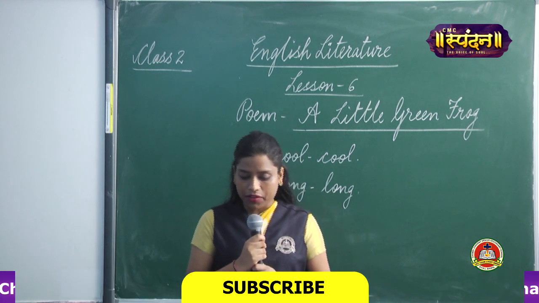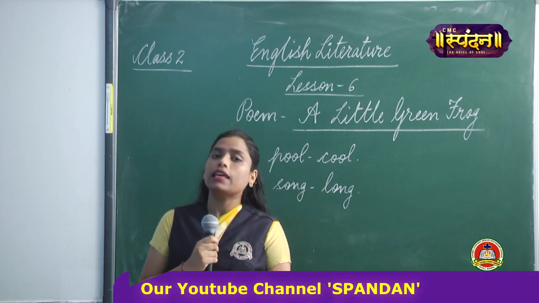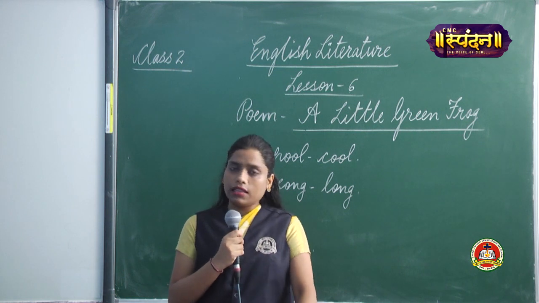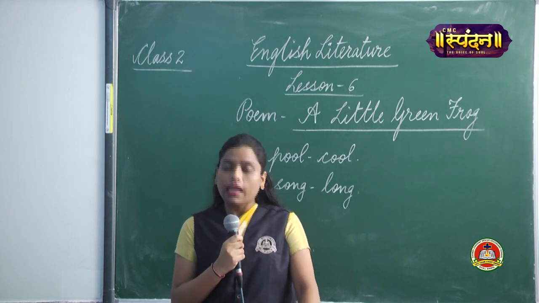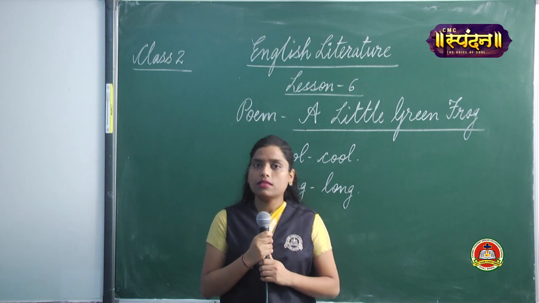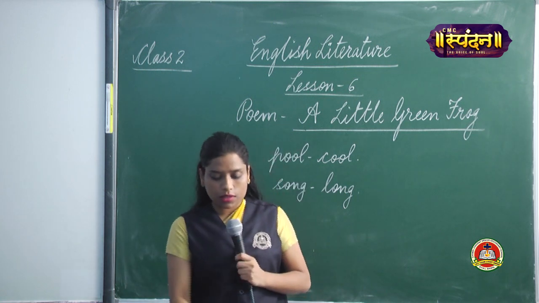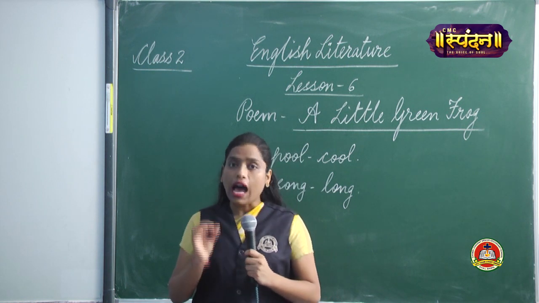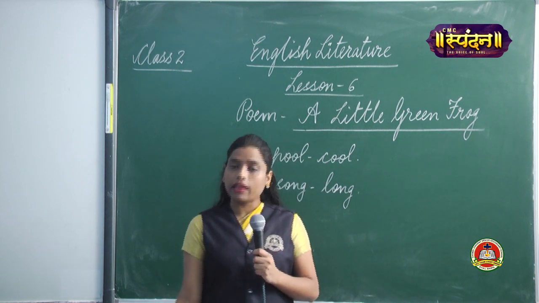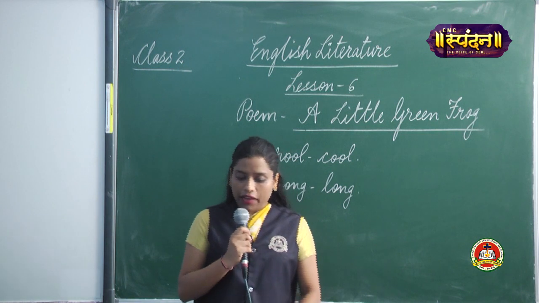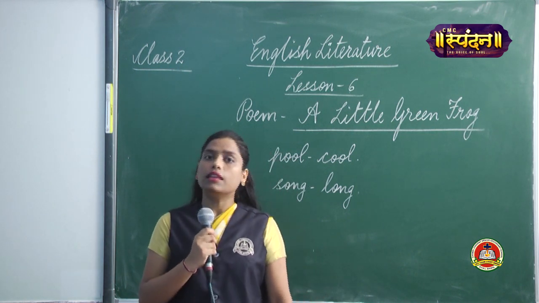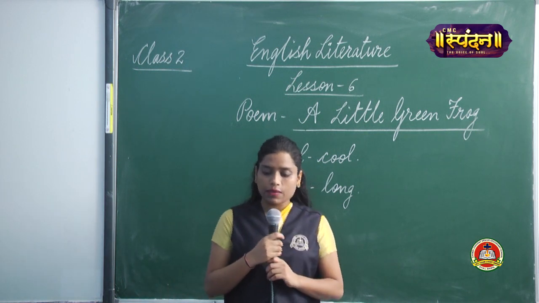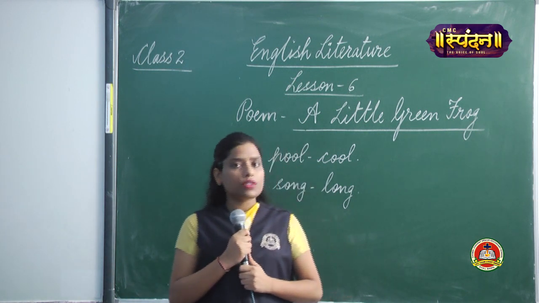Yes. Then we have the next set of words. F-I-R-E, fire. N-I-N-E, nine. L-I-N-E, line. S-M-I-L-E, smile. So all these words, do you notice here, the I sound is coming. I is again a vowel. So fire, nine, line, smile, I sound is coming.